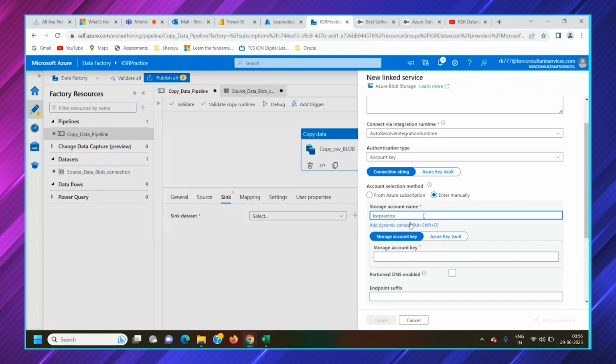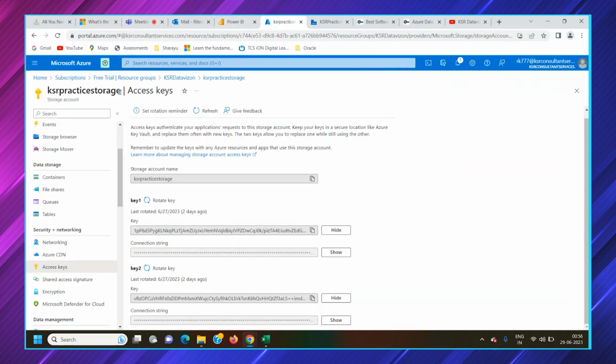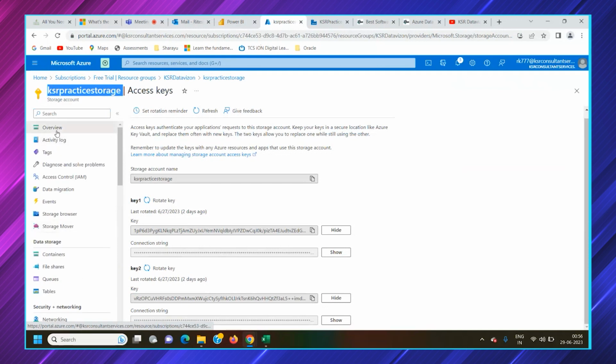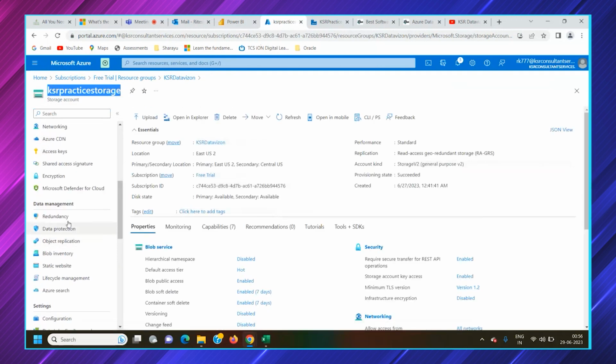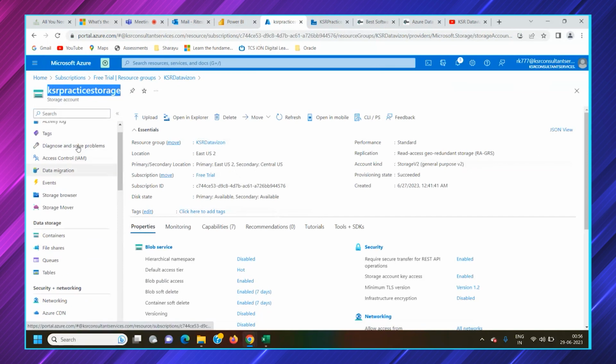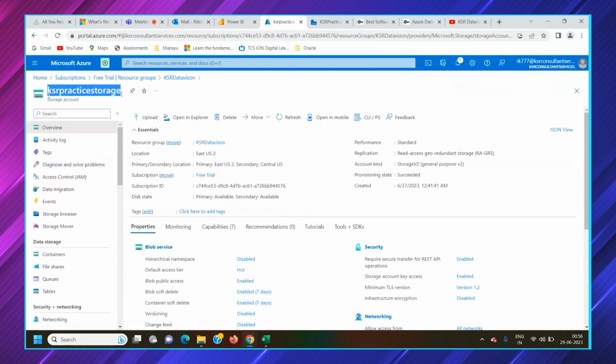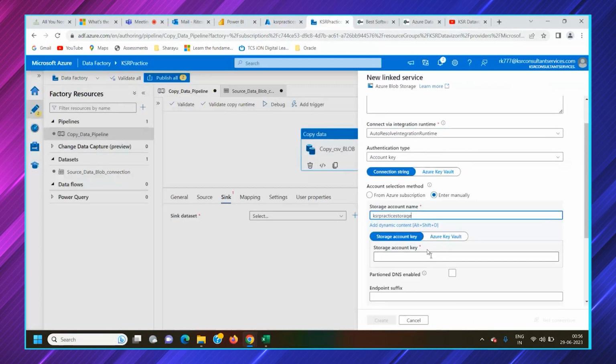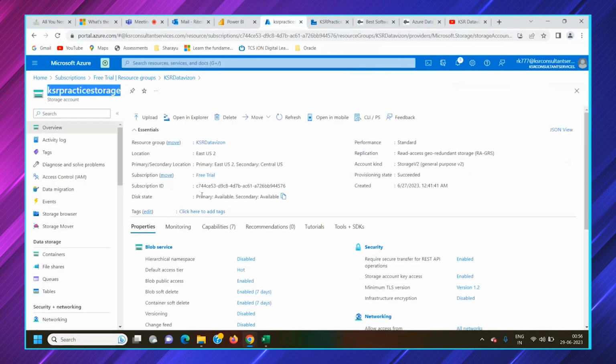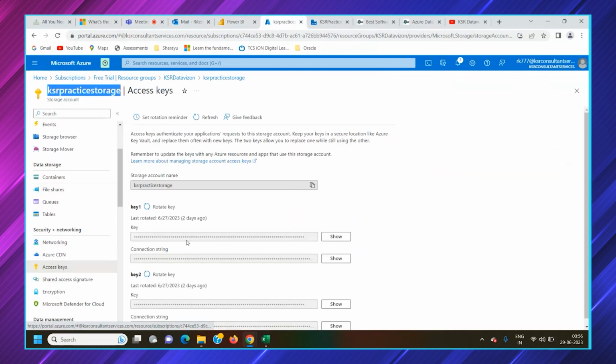I have an idea because I've created it, but to get an idea, you can directly copy that data source. The view here has changed to access keys, but ideally this should be a storage account. We have navigated to the access keys, so that is the reason the view has changed here. The small image, the PNG format of image, has changed here. Can copy it, enter there. Here we would use the account key. We would go to shared keys, access keys again.